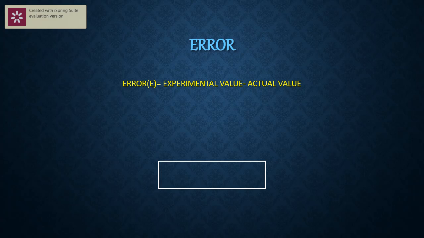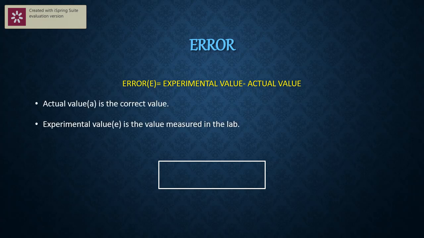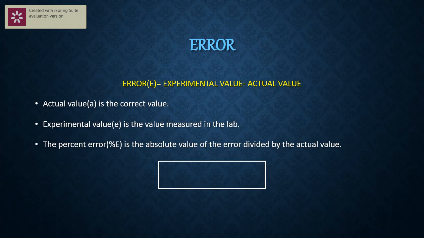So 20 minus 19.5, that 0.5, is called the error. So error equals what? Experimental value minus actual value. Actual value is the correct value. Experimental value is the value measured in the laboratory. In this case, 19.5 is the experimental value. Actual value is what? It is 20 gram.